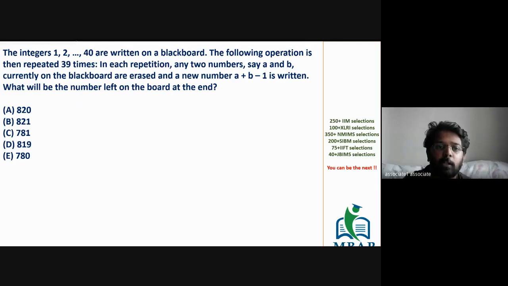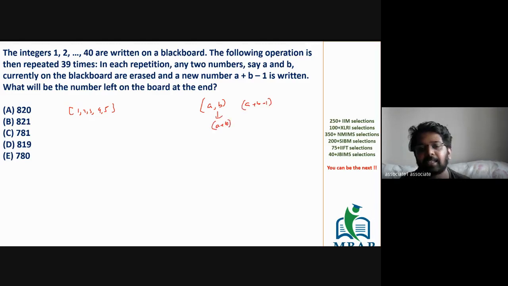But instead of taking values from 1 to 40, let's take a small set, 1, 2, 3, 4, and 5. Instead of replacing A and B with A plus B minus 1, let's replace A and B with A plus B. Let's see if you find some magical logic there.